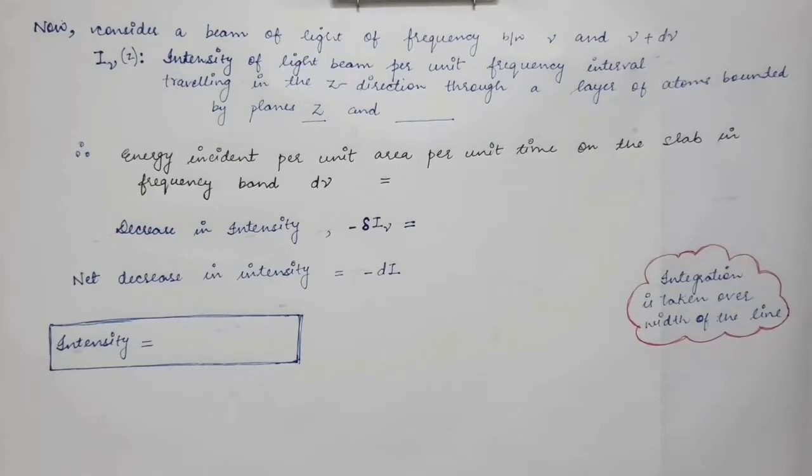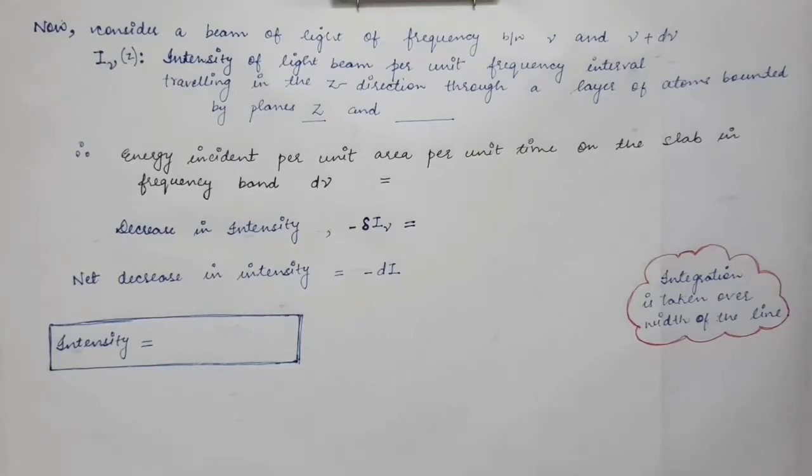So the photons absorbed by the atoms have a range of frequencies. They are not perfectly monochromatic, but there is a range of frequency of photons which are absorbed by the atoms due to the broadening, due to the energy spread of the excited state.